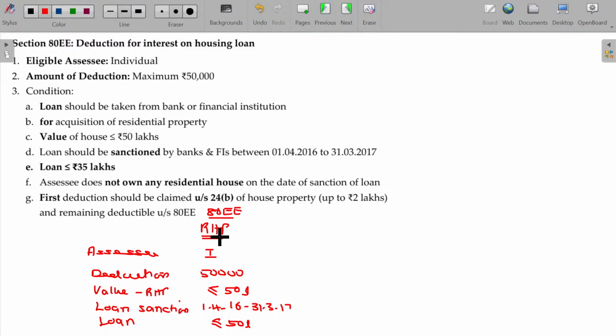See what happens. Mr. A borrows and purchases house property, the value of loan being 30 lakhs. Interest payable on this being 9%, 2.7 lakhs. In the current previous year, apart from 2.7 lakhs, he paid 2 lakhs for principal repayment, interest as well as principal repayment. Now tell me, what values are deductible? Okay.